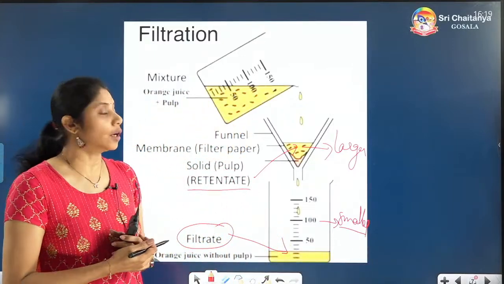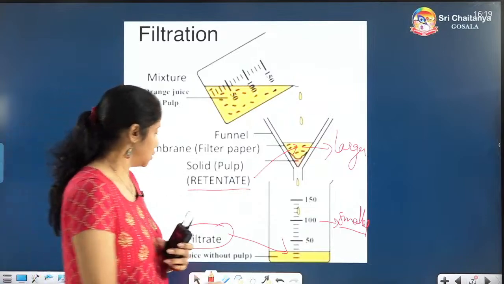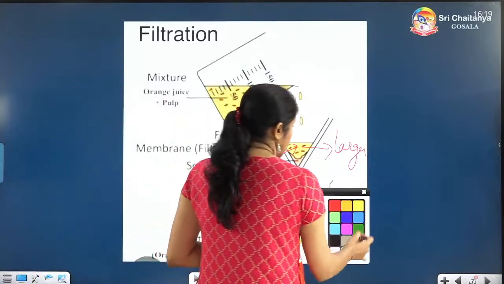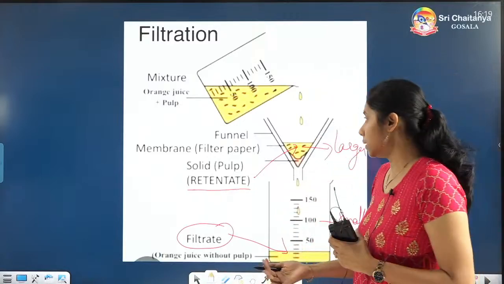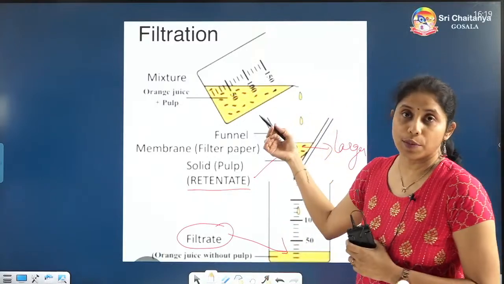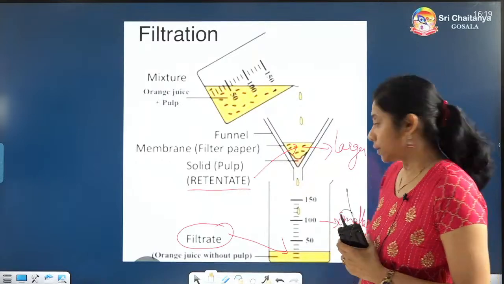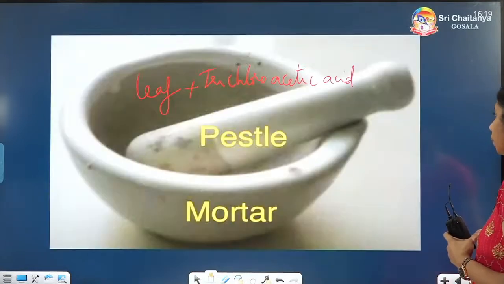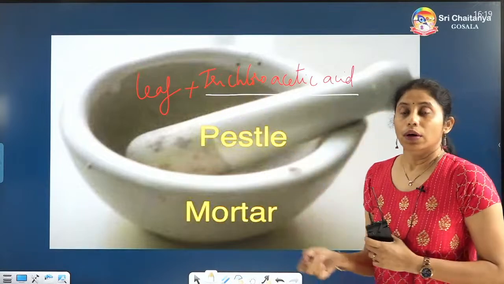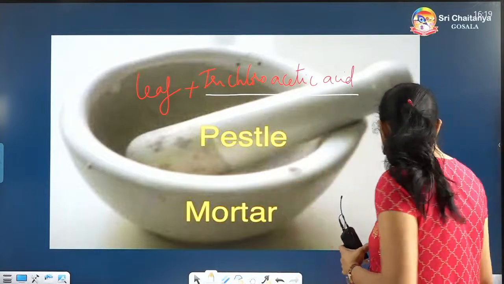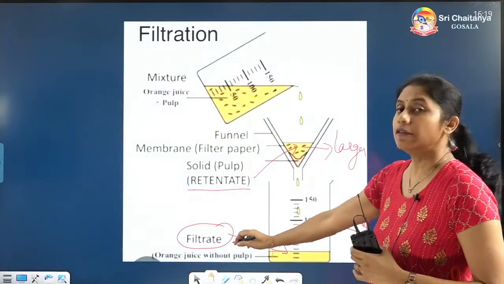One more term we can write here is the acid soluble pool, because we are using trichloroacetic acid. The acid we used before is trichloroacetic acid. The acid soluble ones will be collected in the filtrate.